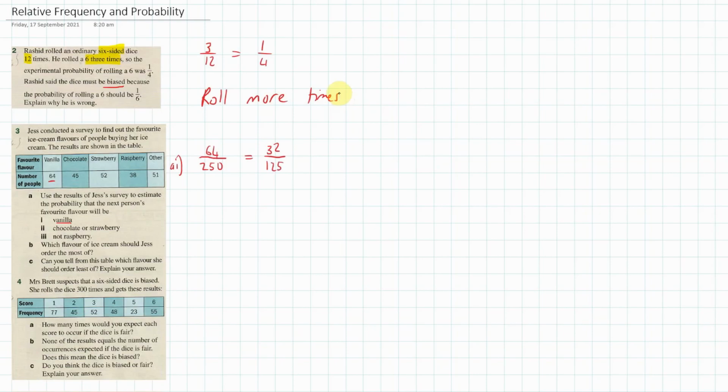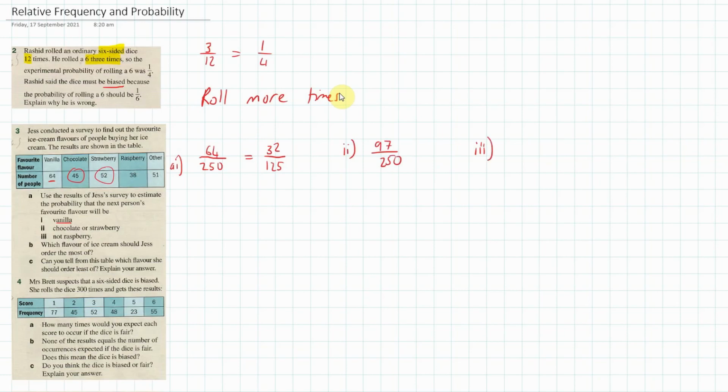Okay, that's cool. Now, let's move on to the chocolate or strawberry. Now, chocolate or strawberry, you can see that you've got 45 here and 52 here. So altogether, that makes 97 out of 250 chances. So 97/250, can't simplify down, so we'll just leave that there.